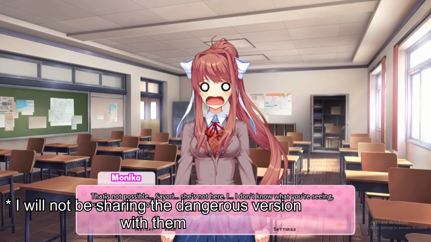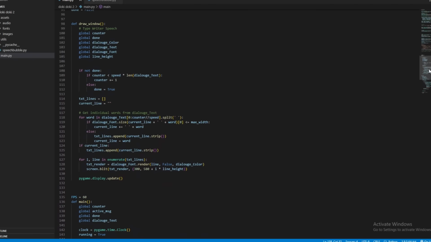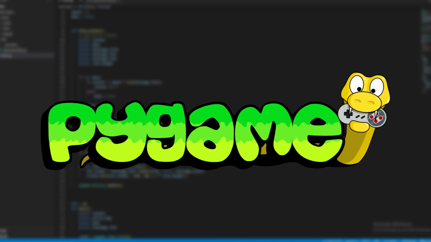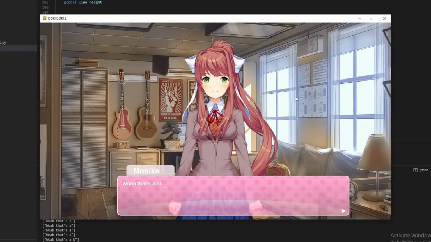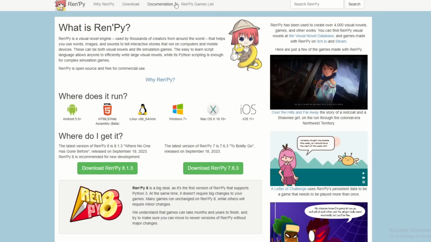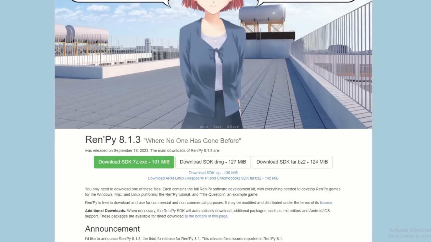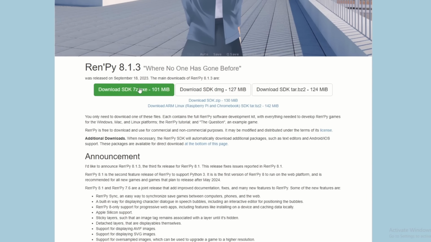Now, originally, I wanted to make this in a Python library called Pygame, and I had the basic setup done. You know, I had a text box, background, and character sprite, but ultimately I decided to go with RenPy, which is an engine specifically built for making visual novels, and does all the heavy lifting for you, like saving and all that stuff.